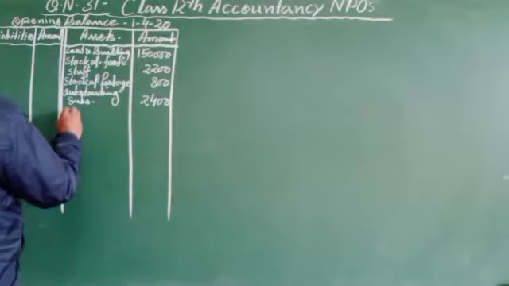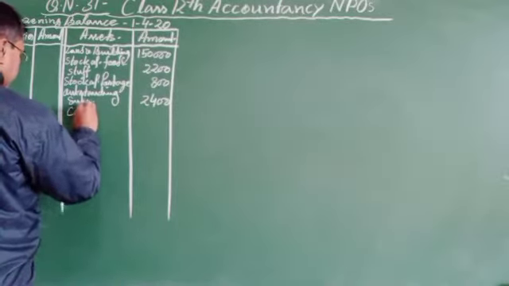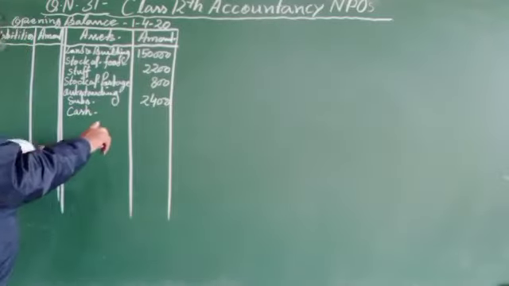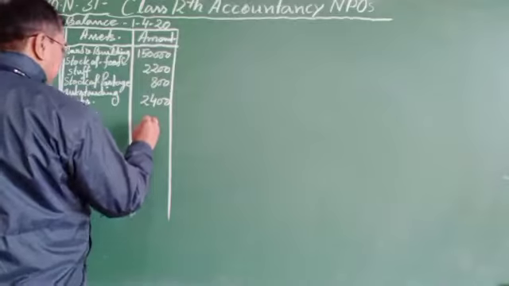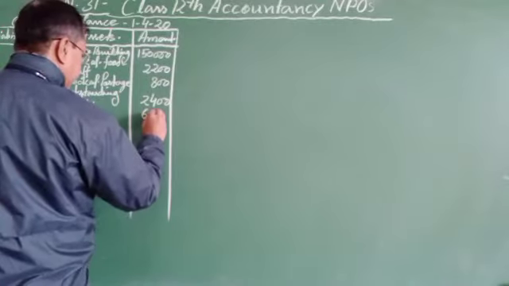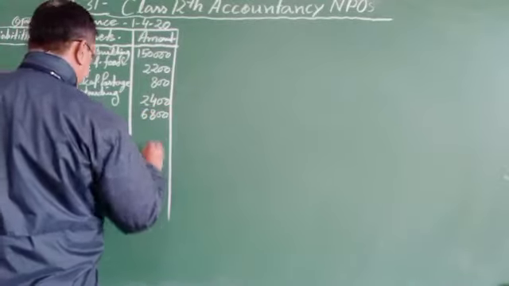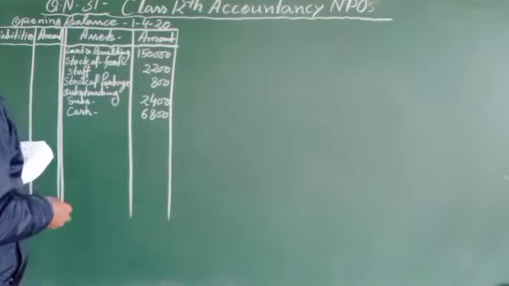Cash, in the receipt and payment account you can find 6,800.